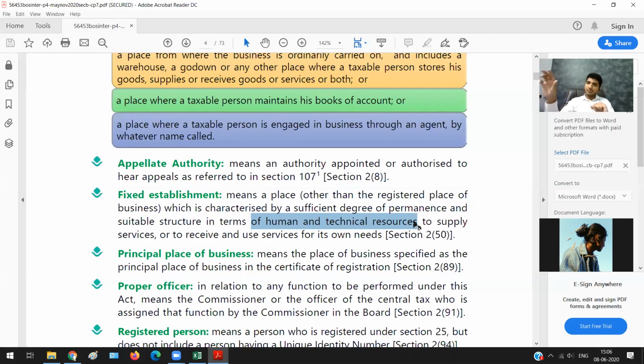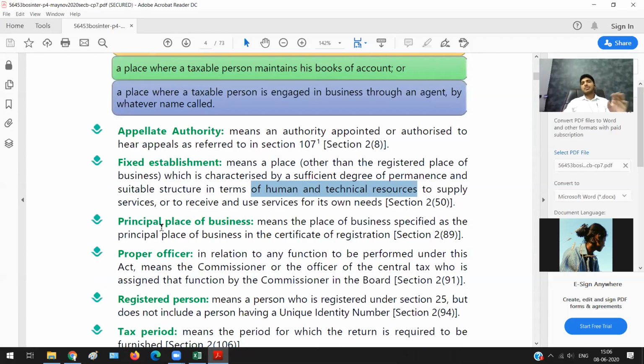So we discussed what place of business means, and we also understood what a fixed establishment is. Now, there is one more term called principal place of business. Let us say I'm a manufacturing entity, and I have my office and 3 factories. Even my factories are my place of business, but what is my principal place of business? I get to choose. The officer will not choose, the government will not choose. I will choose my office as the principal place of business.